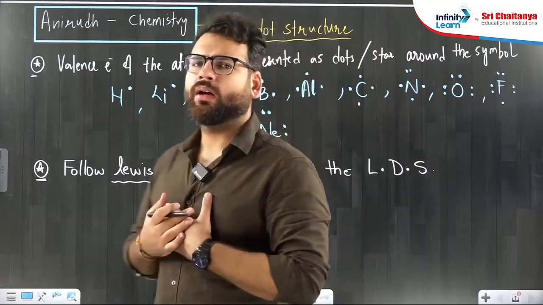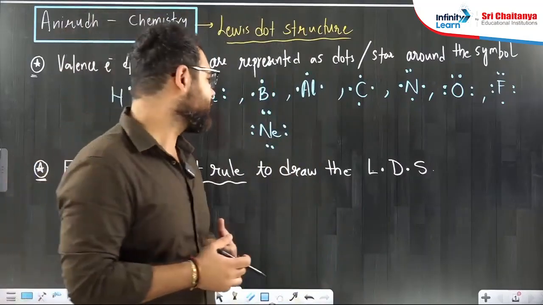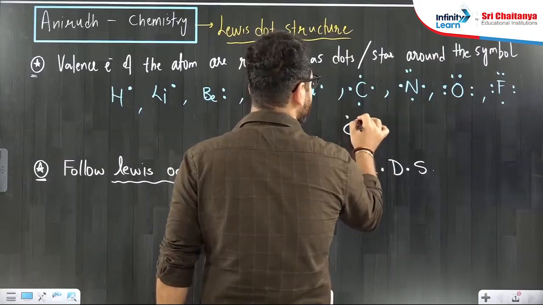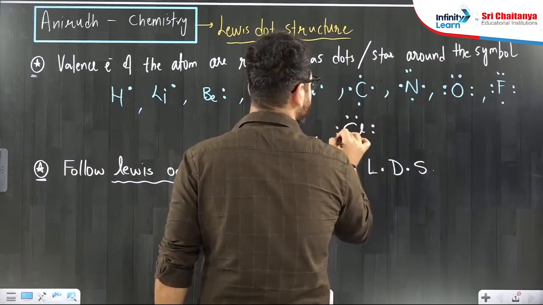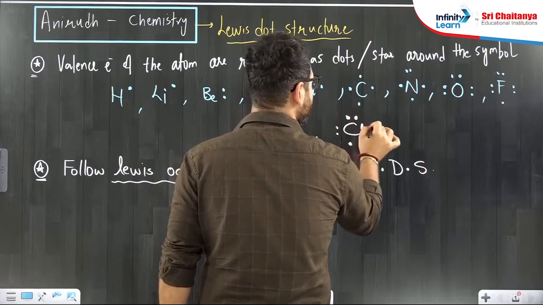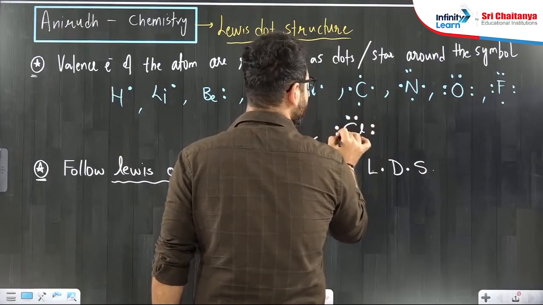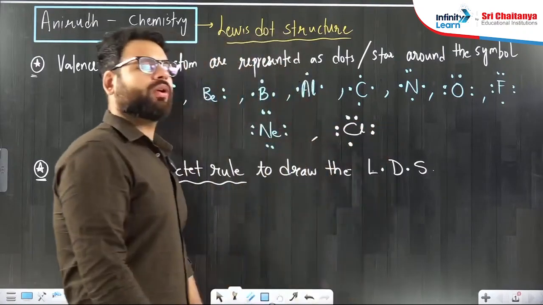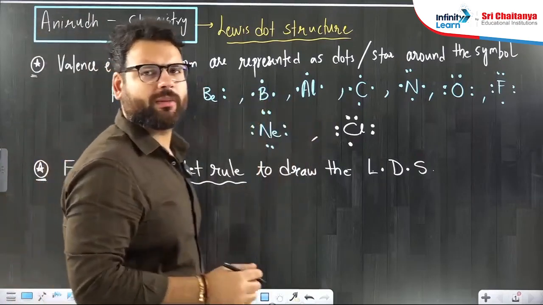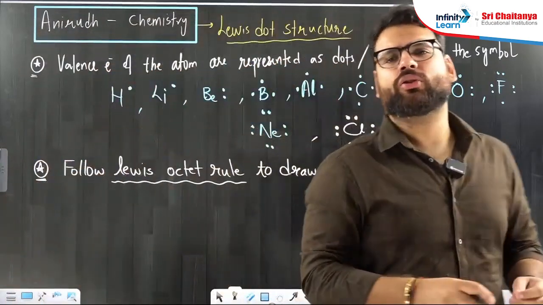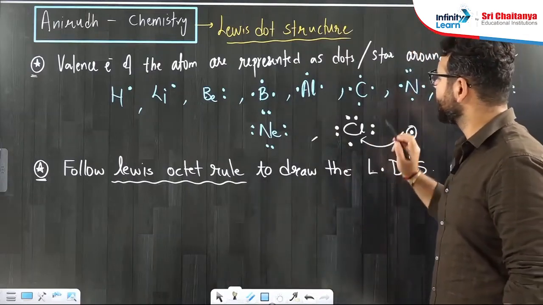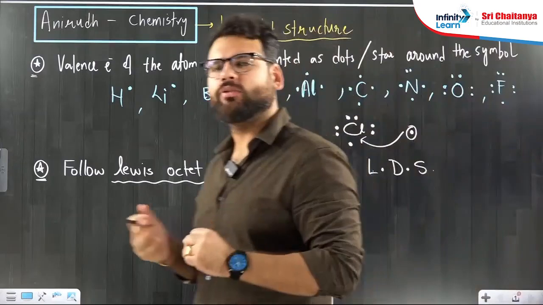So if I am chlorine, chlorine has 7 electrons around it, something like this. 1, 2, 3, 4, 5, 6 and 7. Chlorine wants to mimic a noble gas to become stable. So chlorine requires 1 more electron to come to it so that it can become stable. Okay, that is the Lewis octet rule.